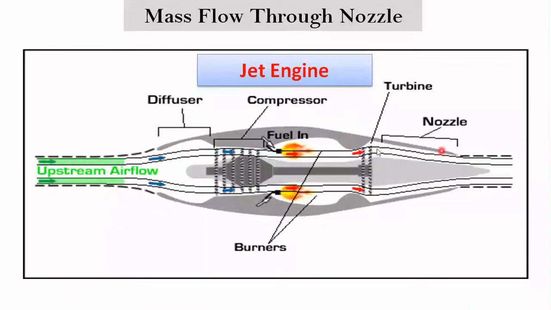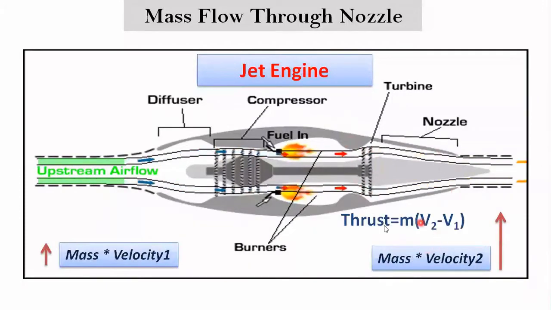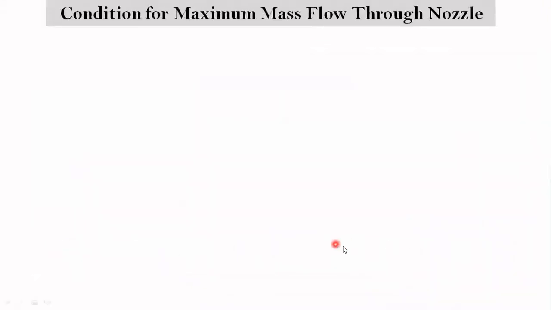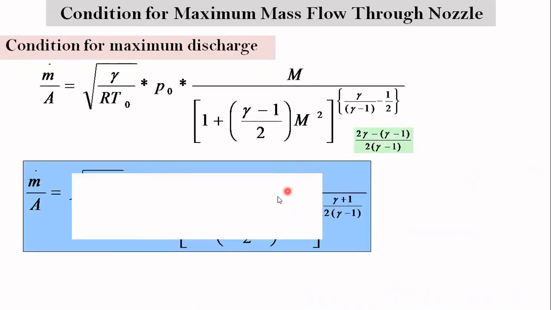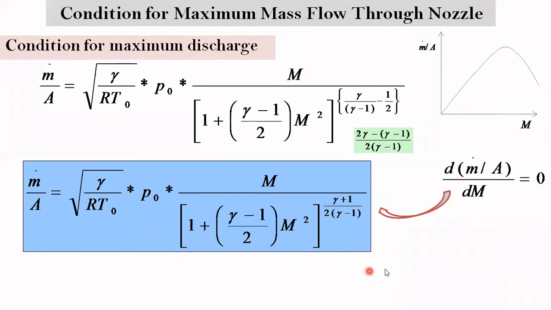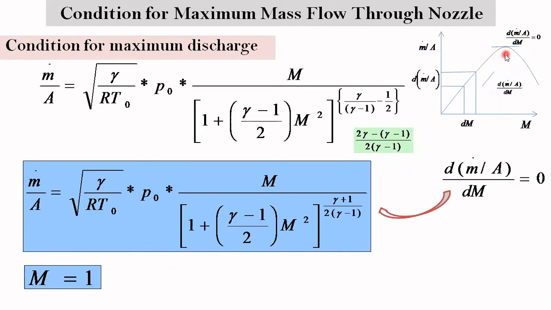So we know that to get the maximum thrust, along with the maximum velocity, the maximum mass flow rate is also important. And the condition for maximum mass flow rate is Mach number equal to 1. We had also seen how a change in Mach number will increase the mass flow rate up to a certain value, and when it reaches the maximum value, you will get Mach number equal to 1 for the maximum mass flow rate.